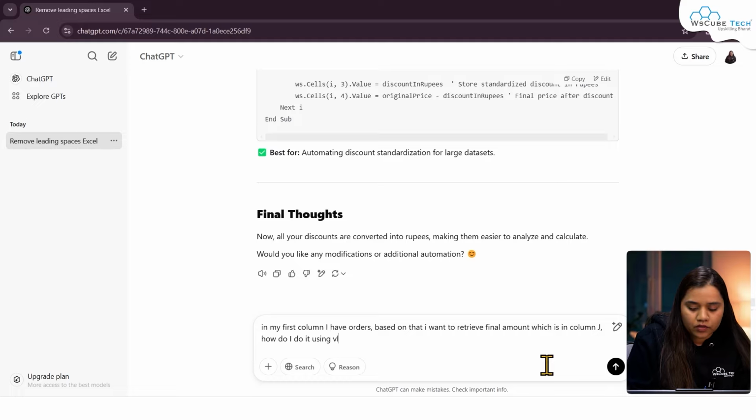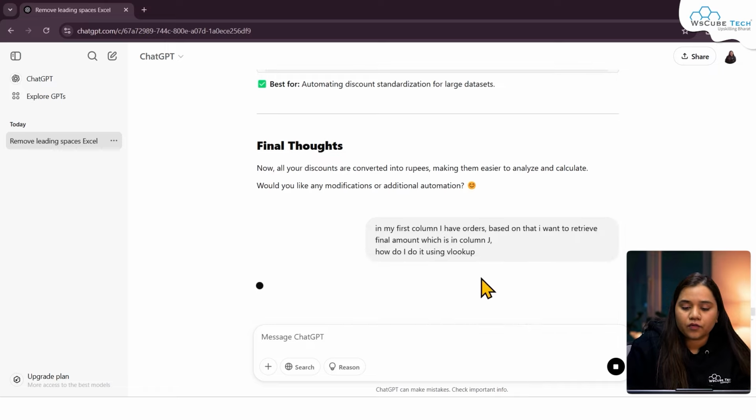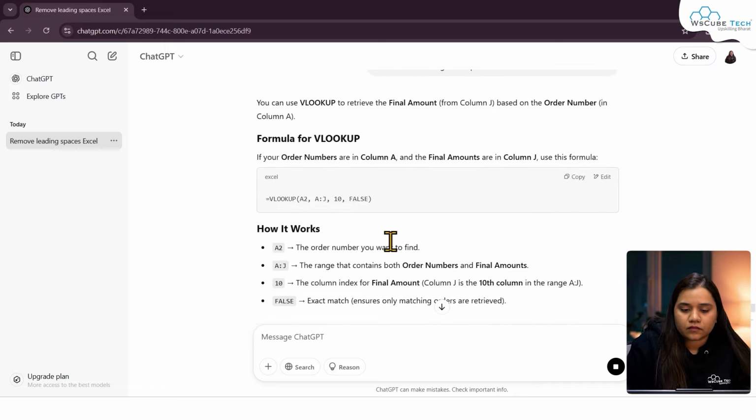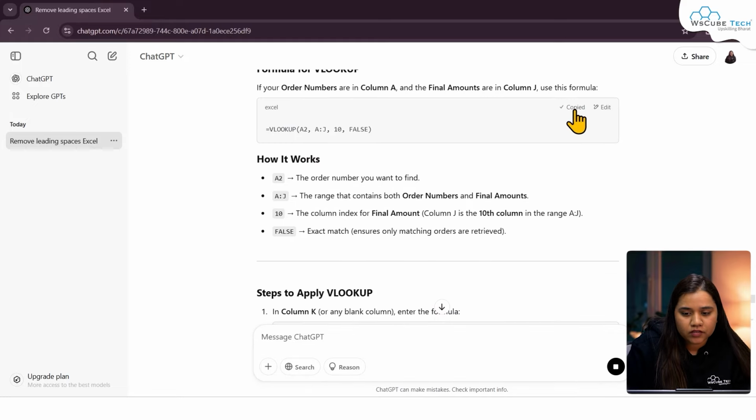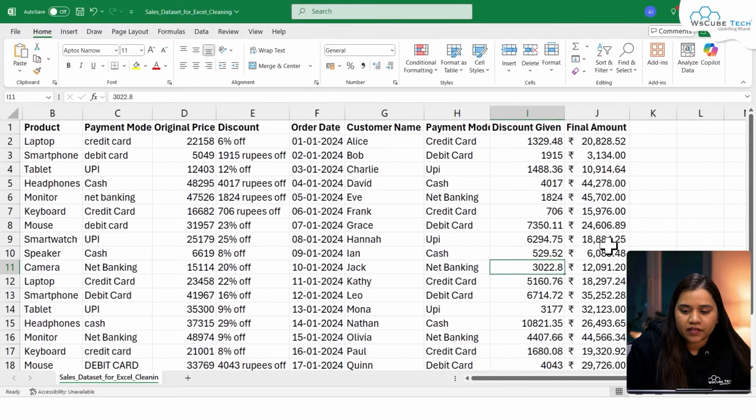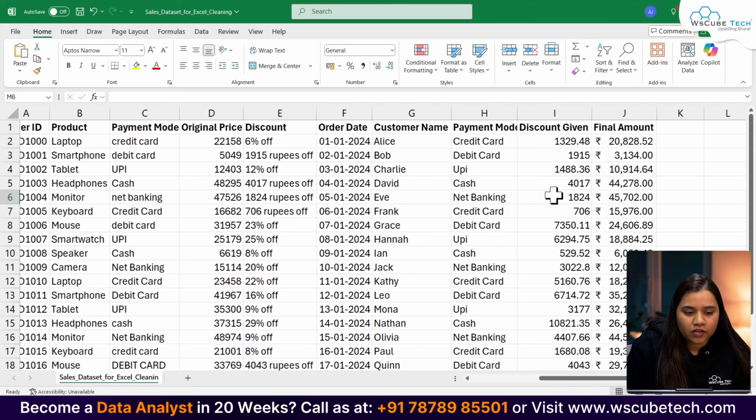Using VLOOKUP. If I press enter, here it has written down the formula and also explained the formula to us. Let's copy this, go back in here, and let's try to write any of the orders.